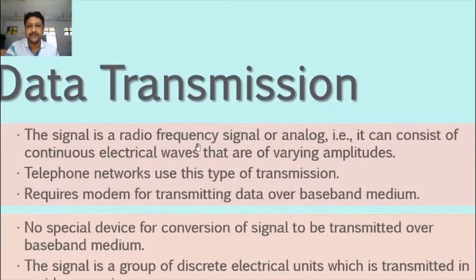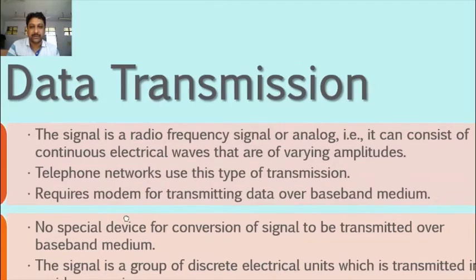The signal is a radio frequency signal, or analog. It can consist of continuous electrical waves. It comes in waves of varying amplitudes, so many variations in the waves. It may be high waves or low waves. This is known as varying amplitudes. The telephone network uses this type of transmission. All telephone network systems use this type of transmission, which is known as analog signal. During analog signal, a modem is required for transmitting data over a baseband medium. A modem is needed during analog transmission.